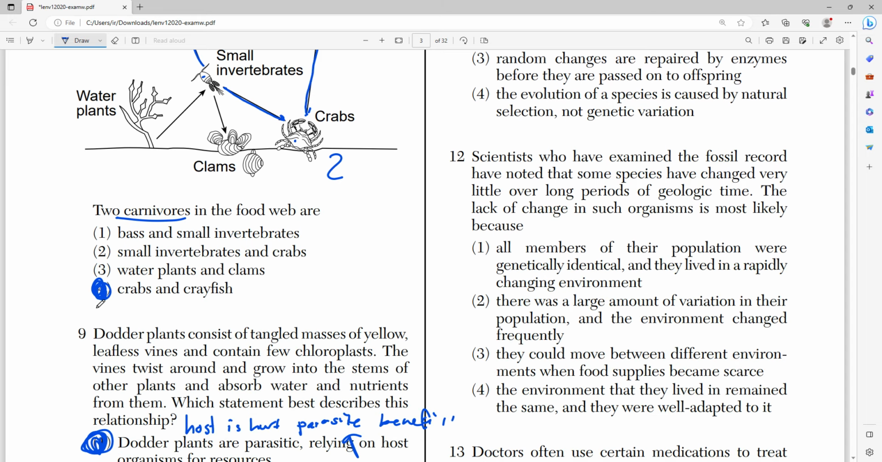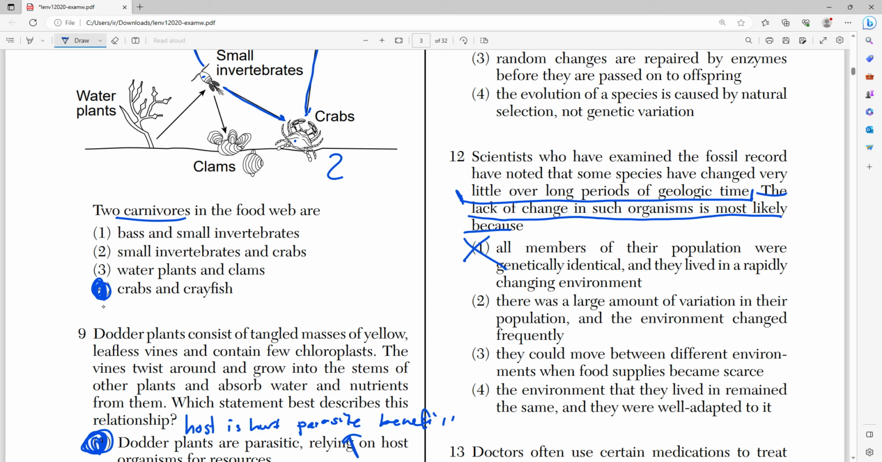Number 12 says, scientists who have examined fossil records have noticed that some species have changed very little over long periods of geological time. The lack of change in such organisms is most likely because what? Well, number one, all members of their population were genetically identical and they lived in a rapidly changing environment. That would be false, right? Because if some species have changed very little over long periods of time, right, that means that their genes are stable, right? The more identical you are, that means the less stable your species are.